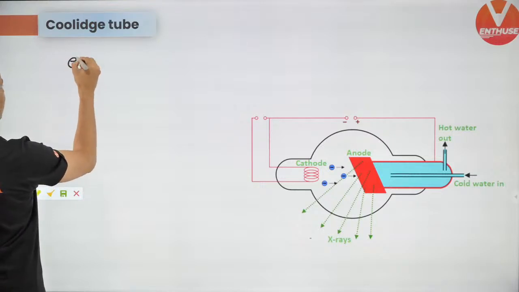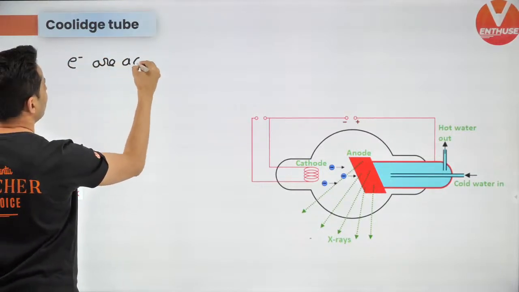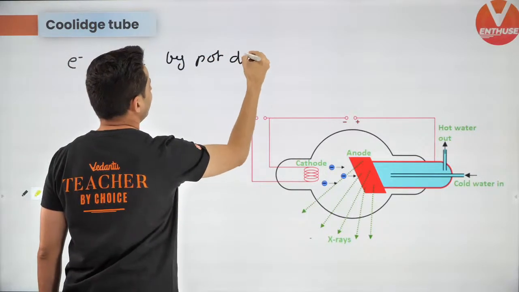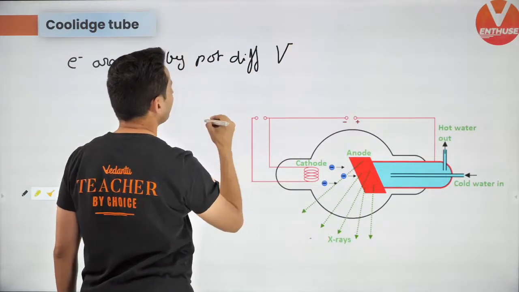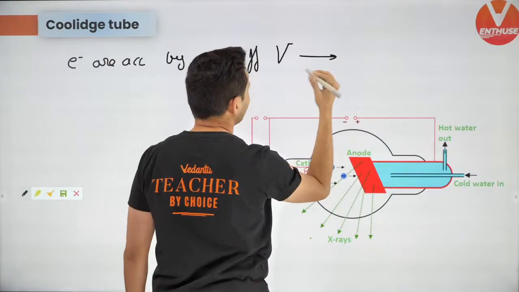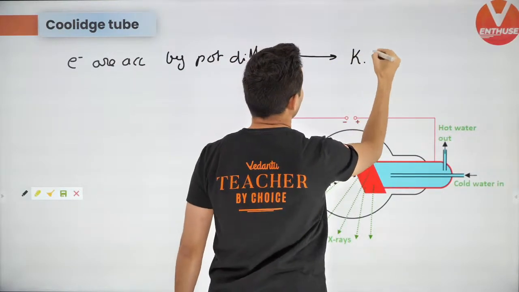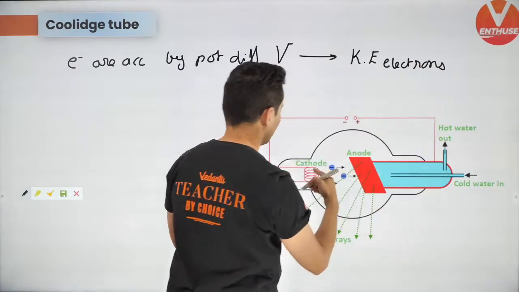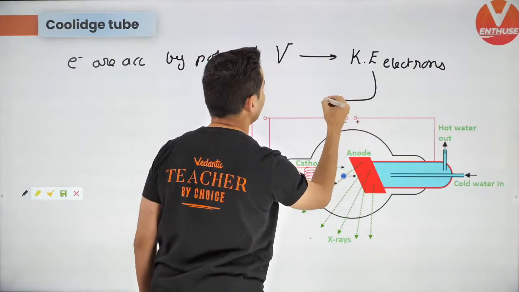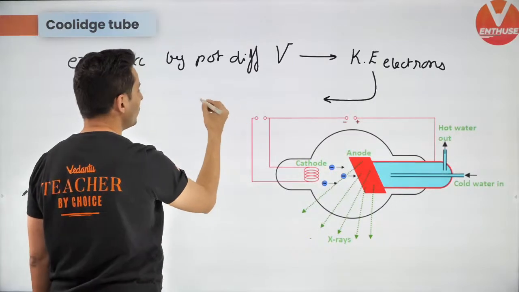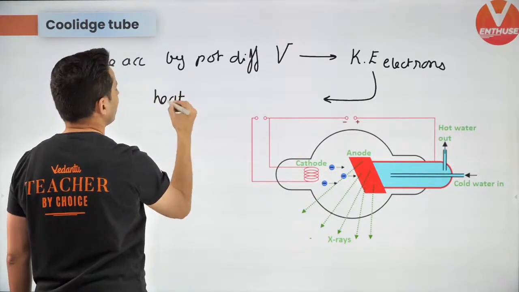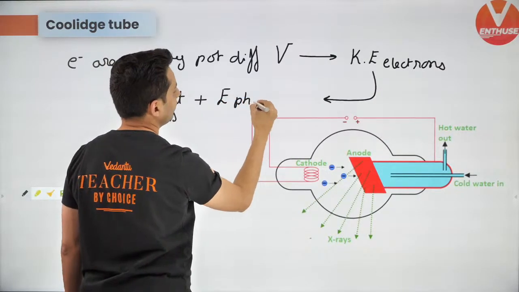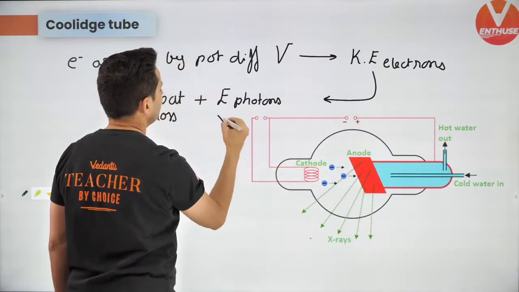The electrons are accelerated by potential difference, I will say V, and that gets converted into kinetic energy of electrons, and that in turn goes to heat loss plus the energy of photons in the X-rays.